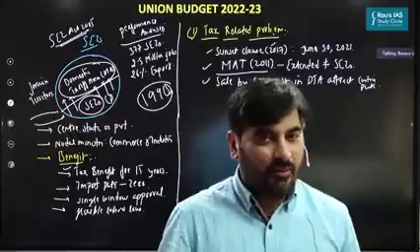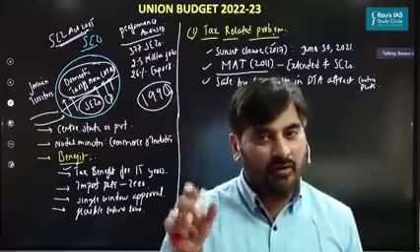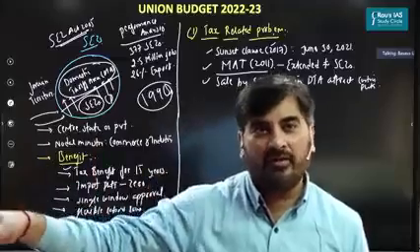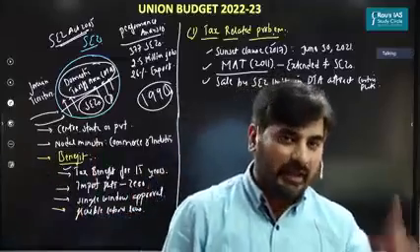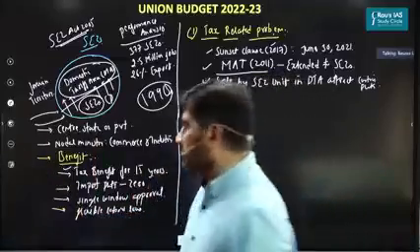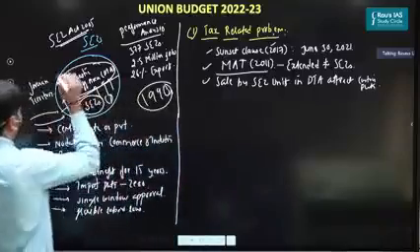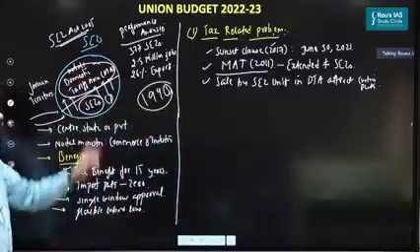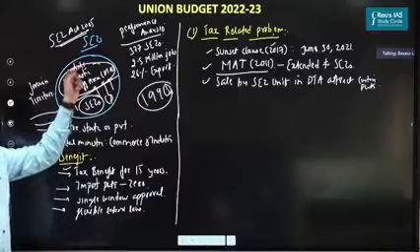So slowly the SEZ units are losing that kind of advantage which they used to enjoy over the units in the domestic tariff area. And look at this part also. Let's say there's a mobile manufacturing unit in the domestic tariff area.